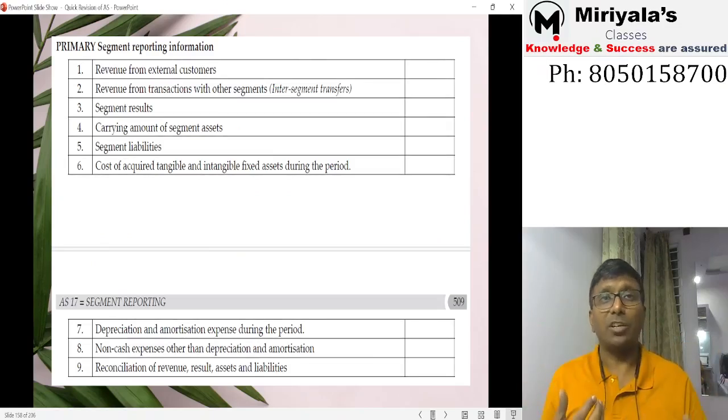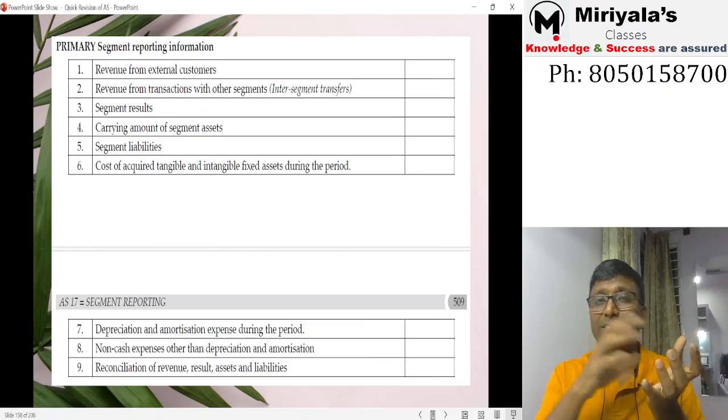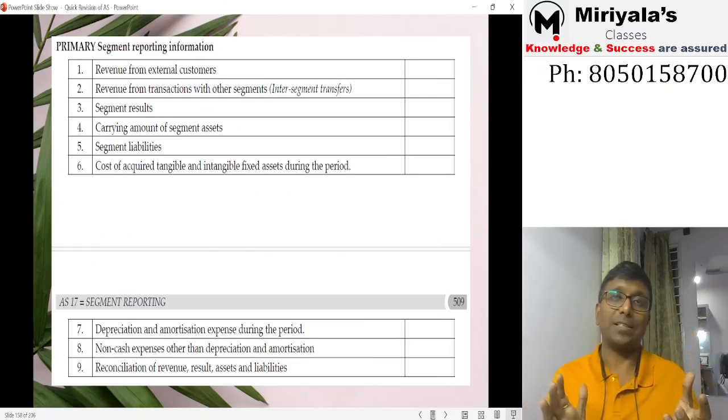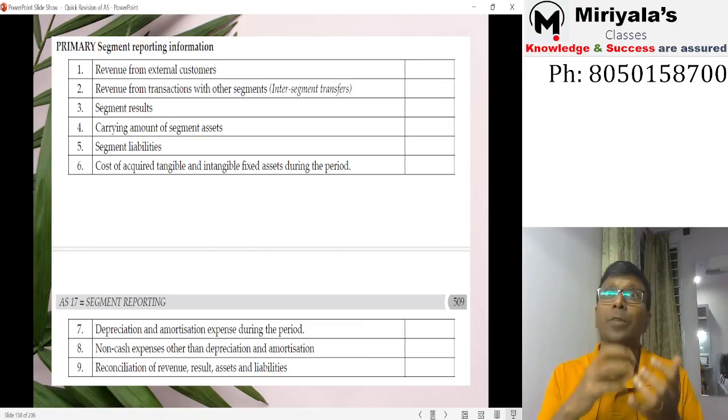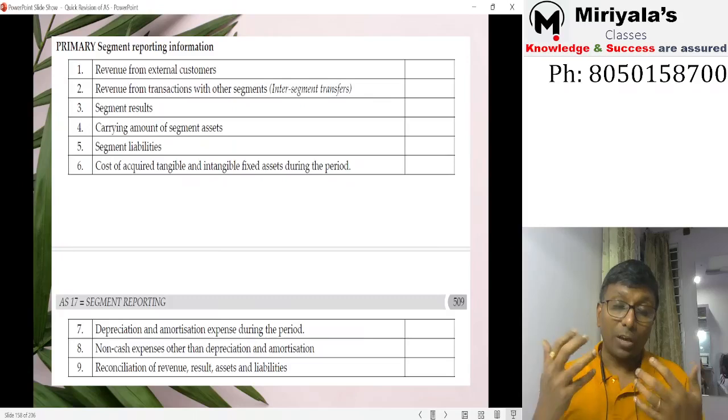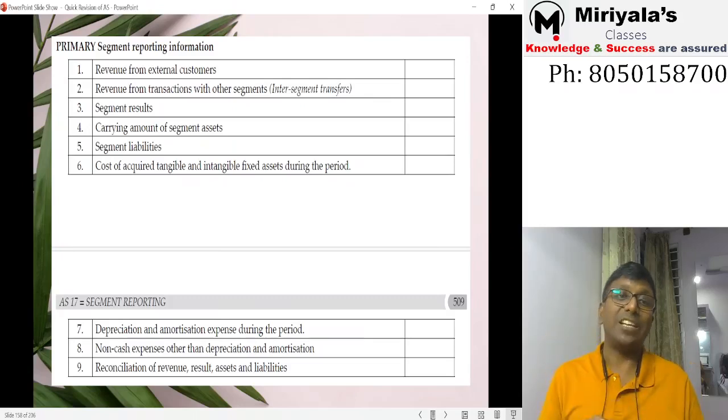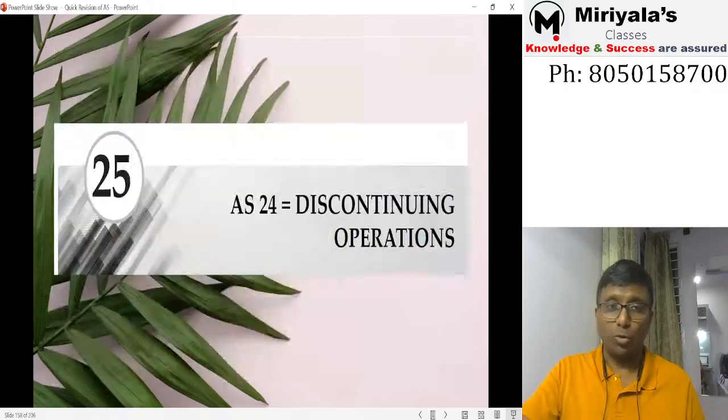What is the reconciliation? Because total segment assets will never tally with the balance sheet total assets. Why doesn't it tally? As we told, investments we don't consider, loans and advances we don't consider. Income tax asset we don't consider, advance tax also we don't consider, deferred tax also we don't consider. Such kinds of items we have ignored, but you have to give a reconciliation. That is the point.